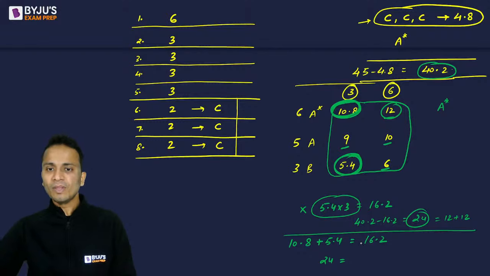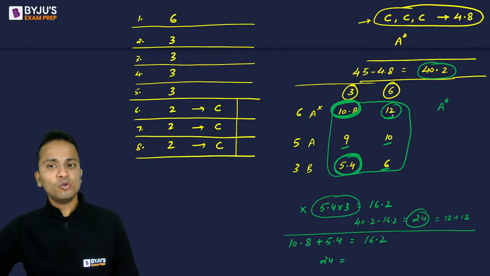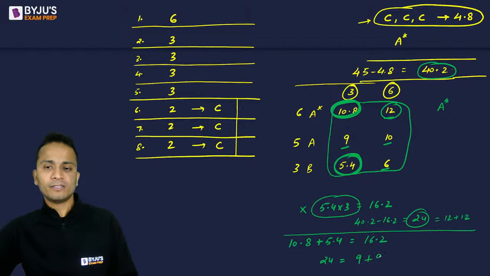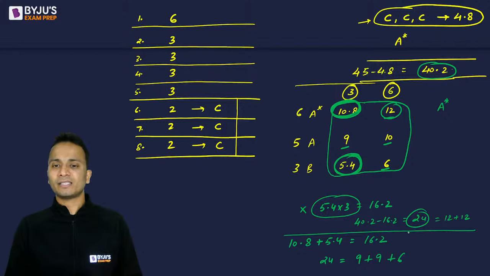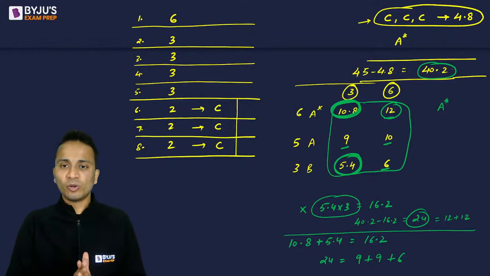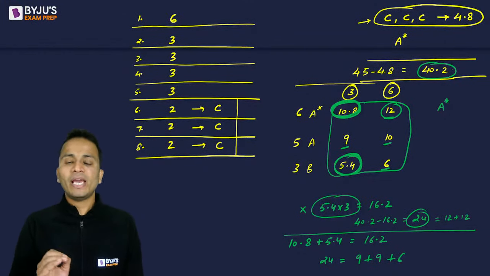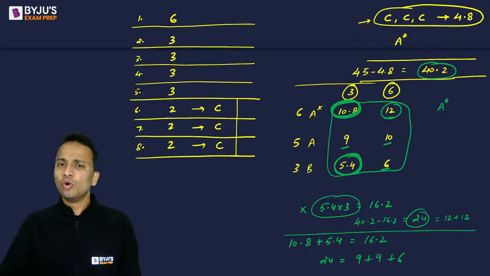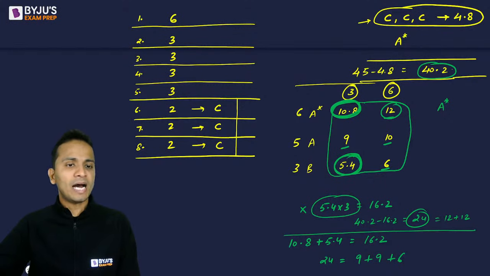Come on. So 12 use नहीं कर सकते. अगर मैं एक बार 12 use करता हूं, so I'll be left with 12 and I cannot use the other numbers. So 12 is out of question, right? So what I can do is I can make it 9 plus 9 plus 6. So 9 plus 9 plus 6, that means 18 plus 6, which is 24, is one possible way I can make 24. Is there any other possible way I can make 24? No, there is no other possible way.